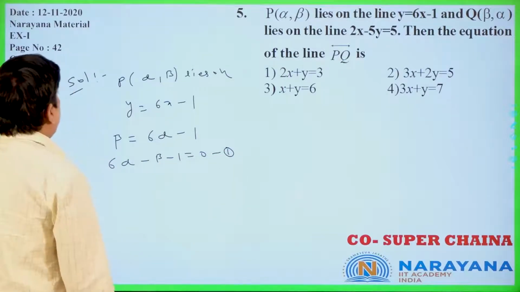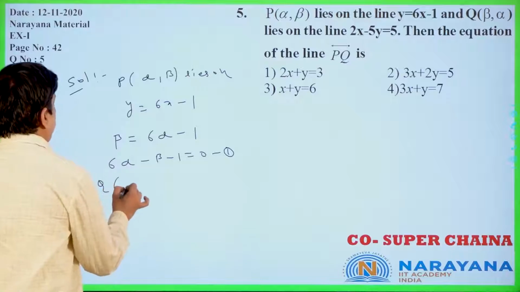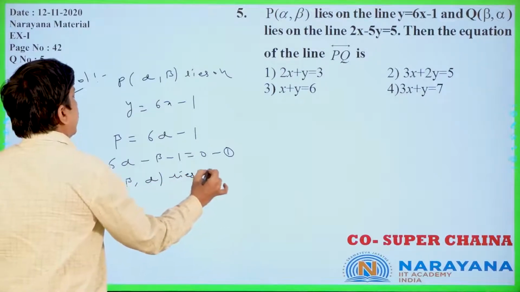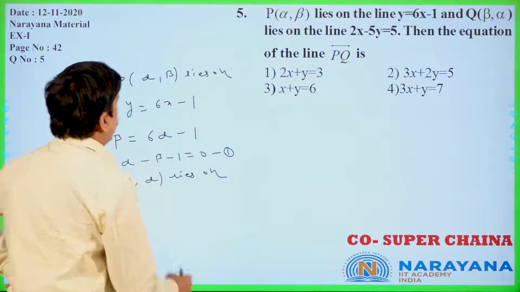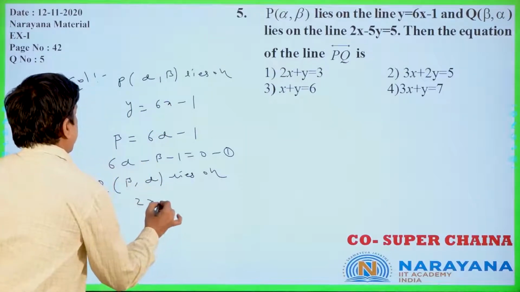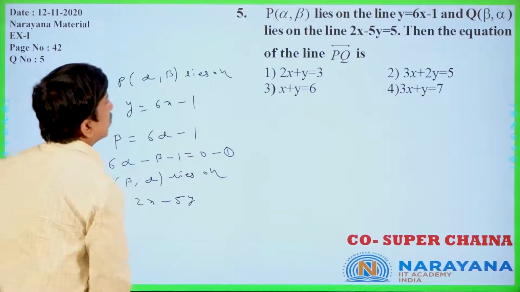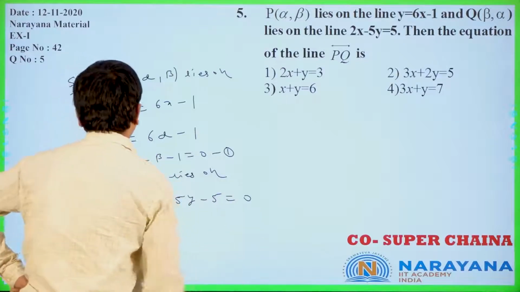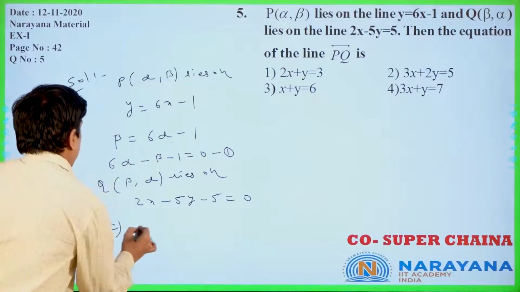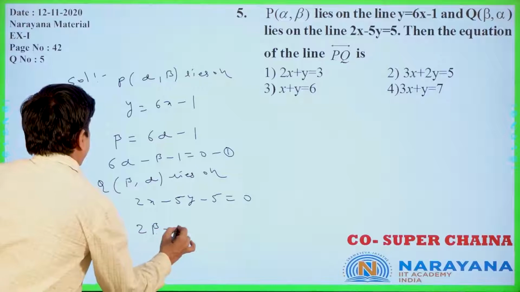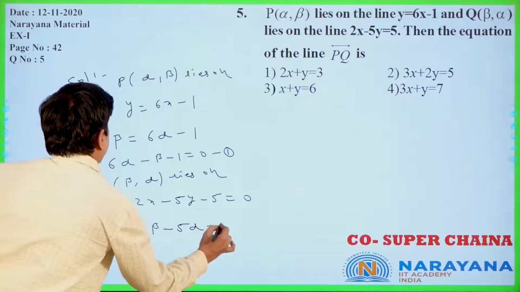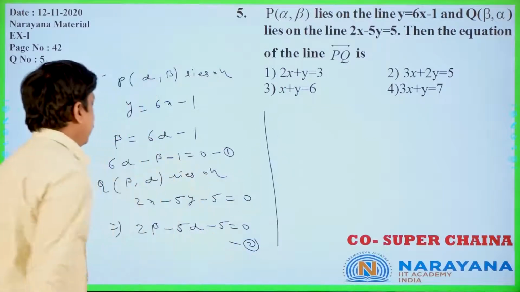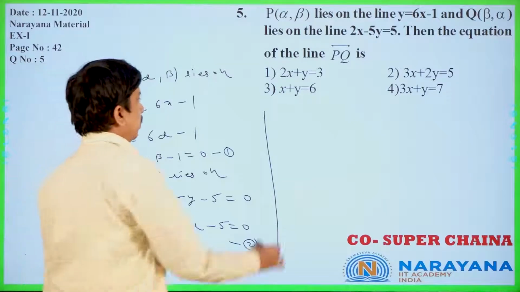Now Q of beta comma alpha lies on 2x minus 5y minus 5 equal to 0. This is nothing but 2 beta minus 5 alpha minus 5 is equal to 0. This is equation 2.